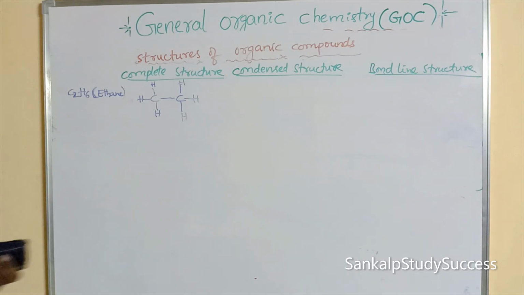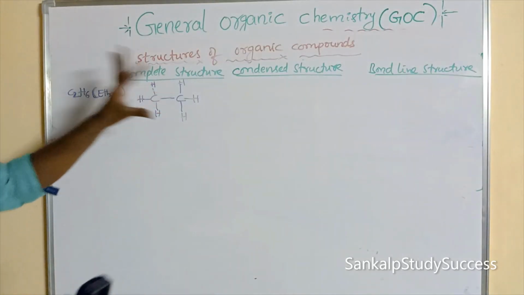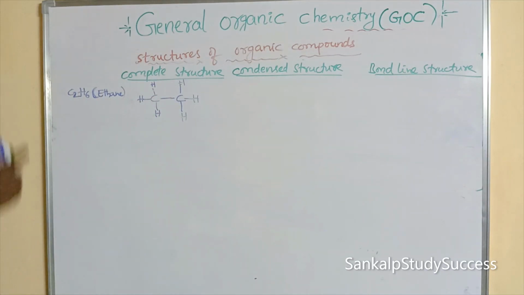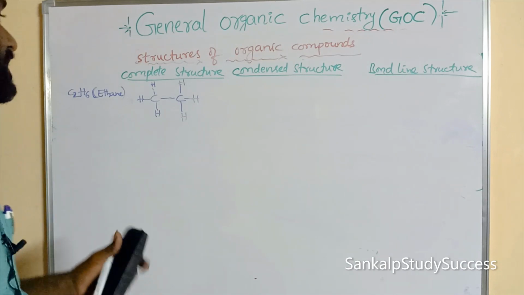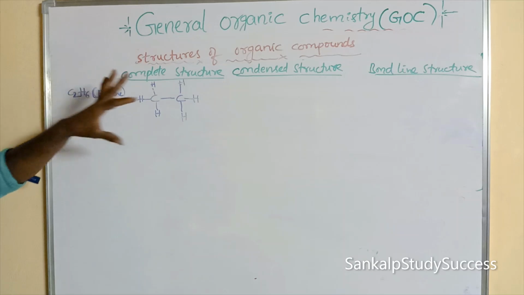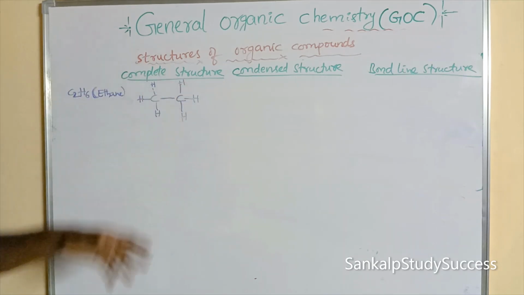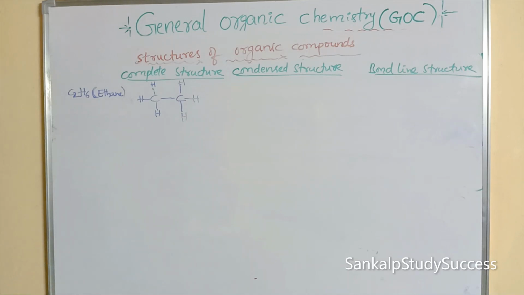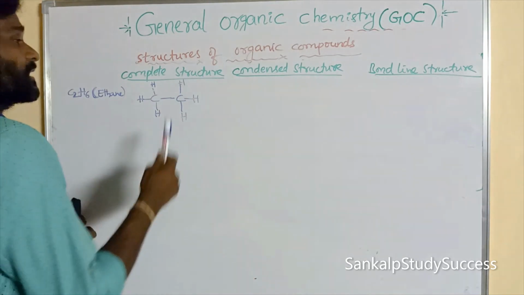In the complete structure, all the atoms, carbon and hydrogens, are represented with covalent bonds. Each and every atom in a molecule can be represented by covalent bonds, right? In the complete structure, all the atoms are represented with bond pairs. Some other things we'll discuss later. So this is the complete structure.